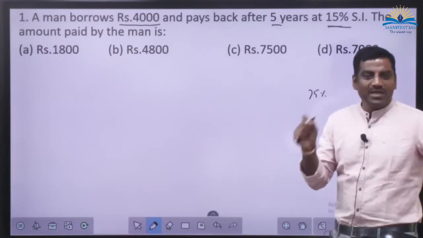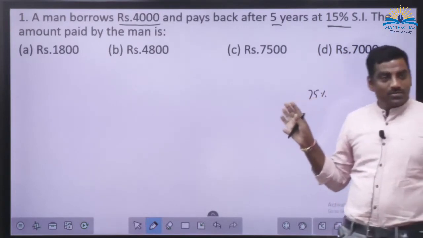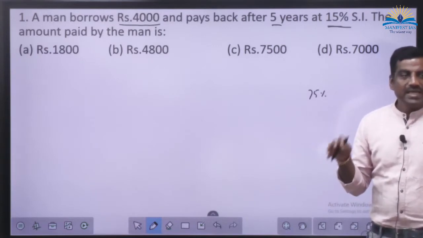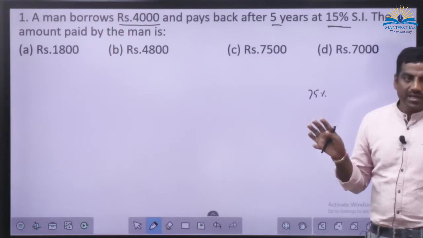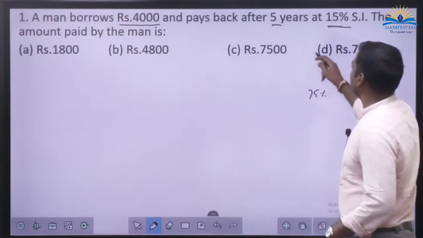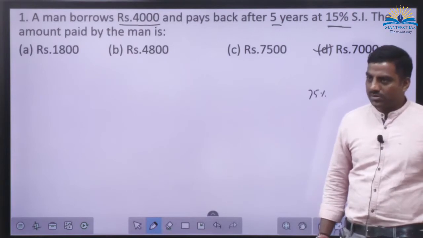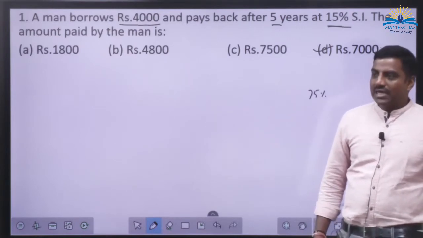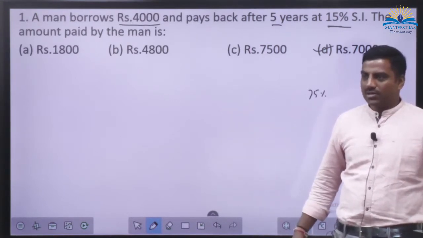I want you to calculate like this. I don't want you to write PTR by 100 every time. Okay? Anybody has not got this problem? 4,000 is principal. 15% is rate of interest. T is what? Time period, 5 years. So total SI or simple interest what we have earned is rupees 3,000. So his balance will be rupees 7,000. Any issue? If somebody has an issue with this one, get that clarified, because this is the simplest problem that can exist in our paper. Okay?